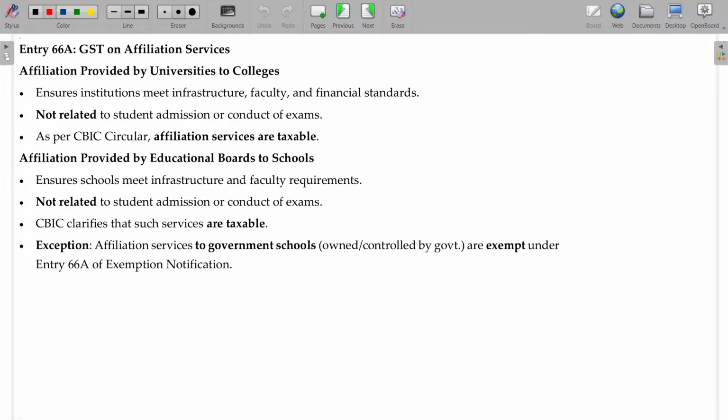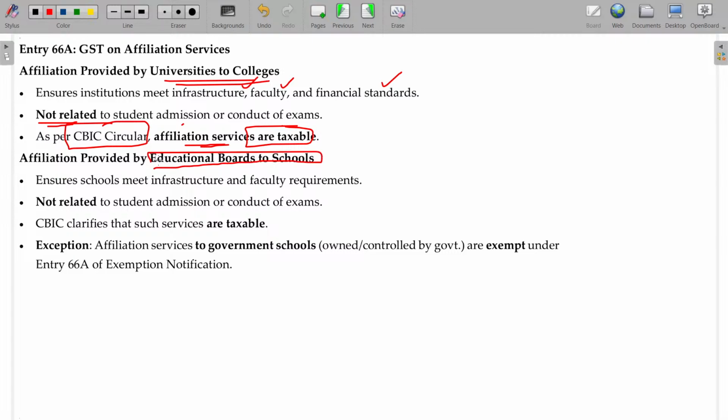Affiliation services. Affiliation provided by universities to colleges ensures institutions meet infrastructure, faculty, and financial standards, not related to students' admission or conduct of examination. And there is a CBIC clarification: affiliation services are taxable. The clarification is given. But affiliation provided by education boards to school institutions, government institutions.